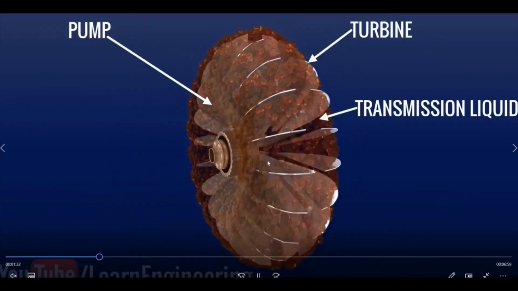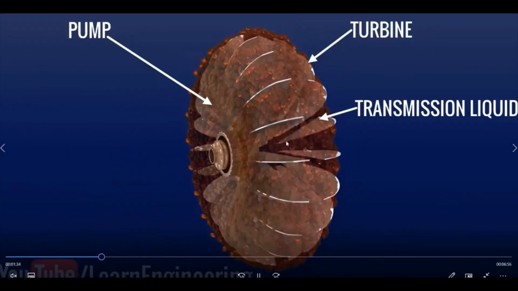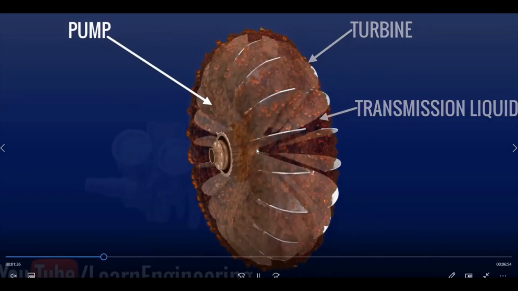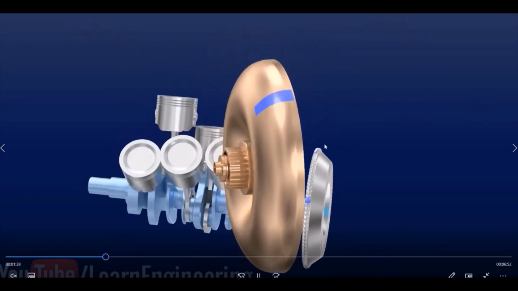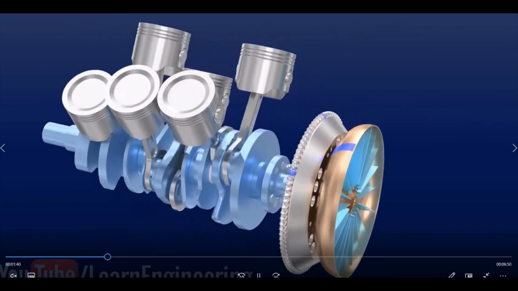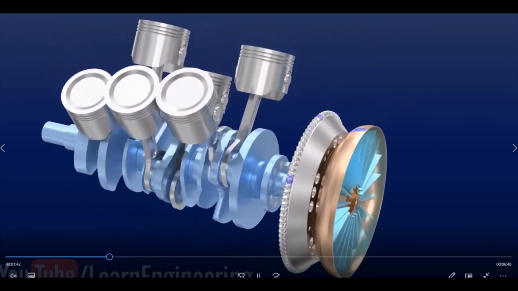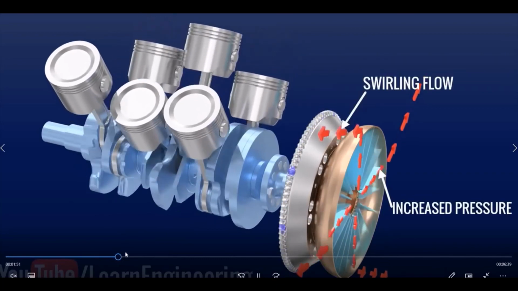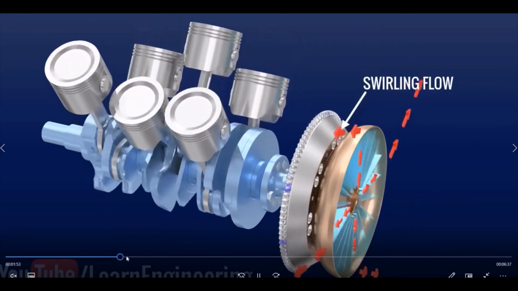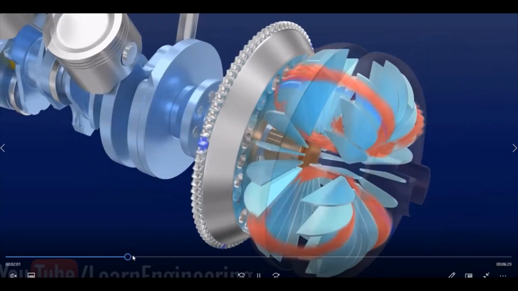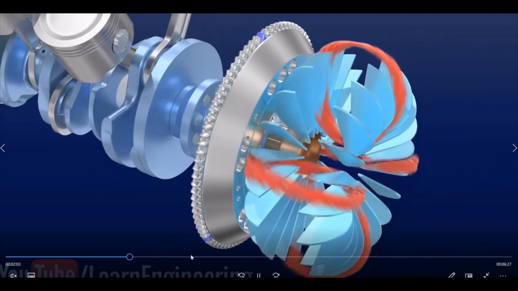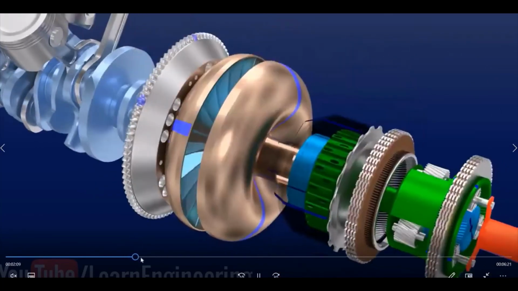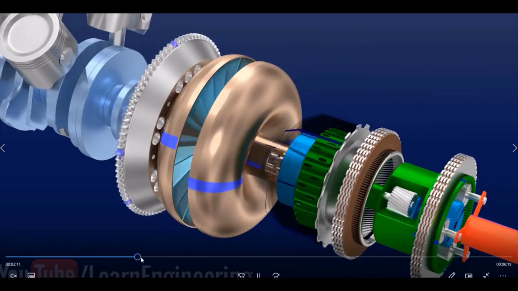The fluid present here is transmitted by the rotation of your pump onto your turbine, such that it makes your turbine blades rotate. In between you have your stator. In the next figure you can observe the swirling flow, in which you have your pump and the turbine as a single unit.